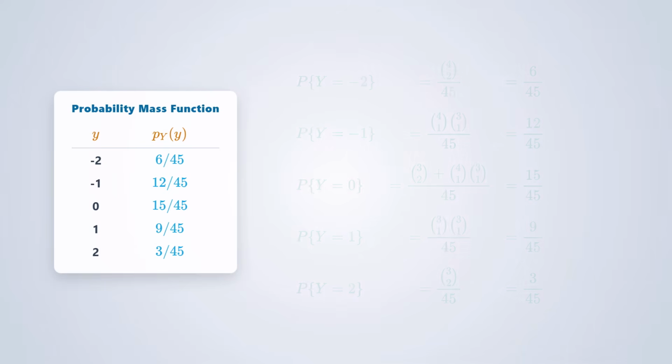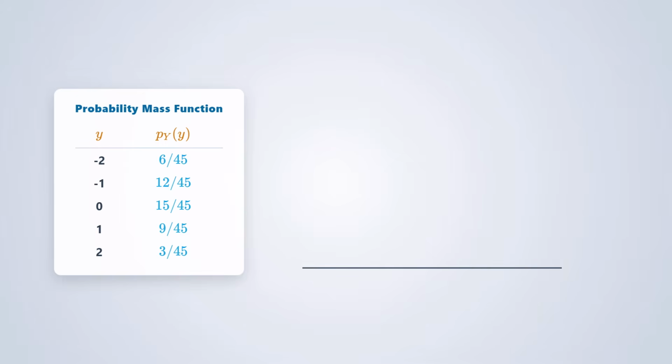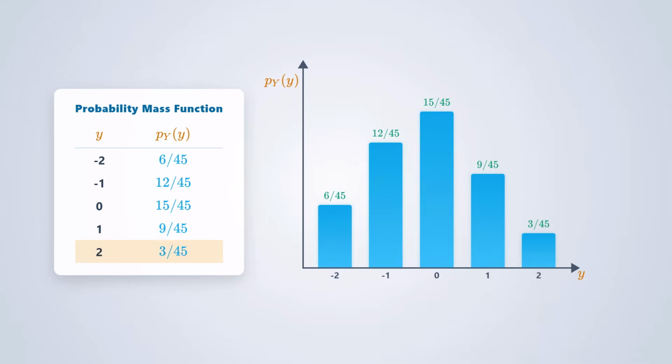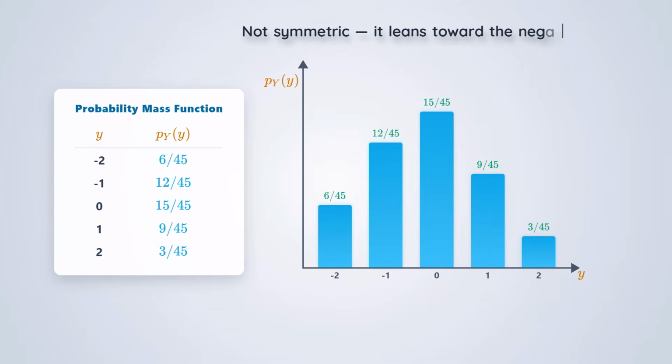Now, plotting this data gives us this beautiful bar chart. We start with the bar for y equals -2 and watch as the rest of the distribution emerges. Notice something different here? This chart leans slightly to the left. It is not perfectly symmetric like our dice example. Why is that? Well, that is simply because we started with 4 red balls, but only 3 blue ones, which naturally pulls our results toward the negative side.